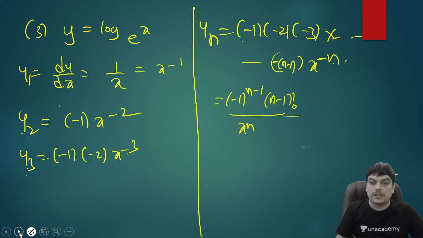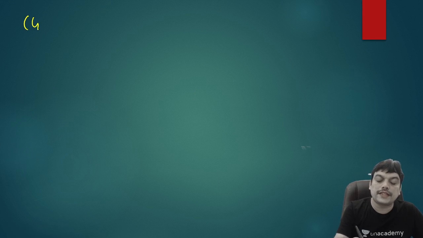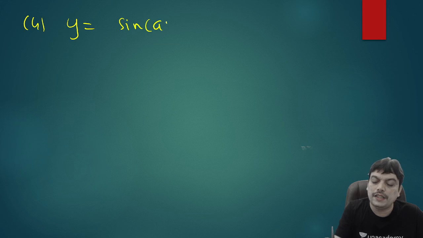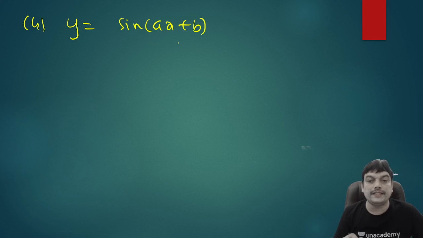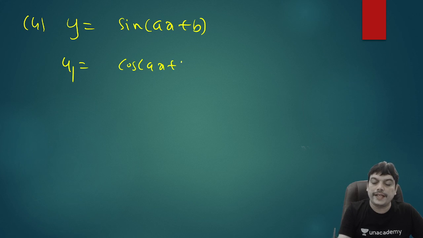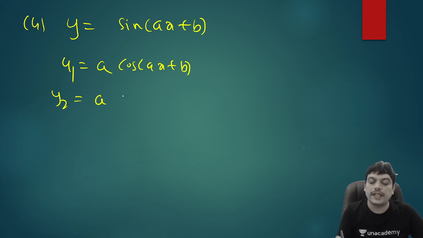Similarly, we can also derive the nth derivative formula for sine function and cos function. For example, you have sine of ax plus b, and you want to derive a formula for the nth derivative. The first derivative is y1 equal to cos of ax plus b, since sine has derivative cos and ax plus b has derivative a, so you get a here. When you differentiate again, this a is written same. Cos will have a derivative minus sine of ax plus b, and again ax plus b will have a derivative a, so you will get a square.